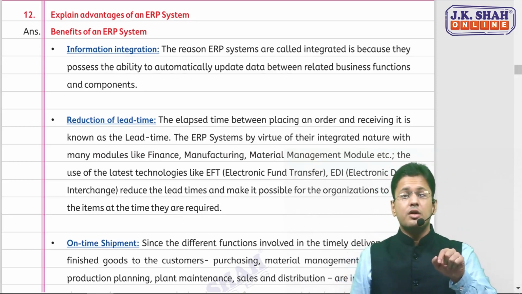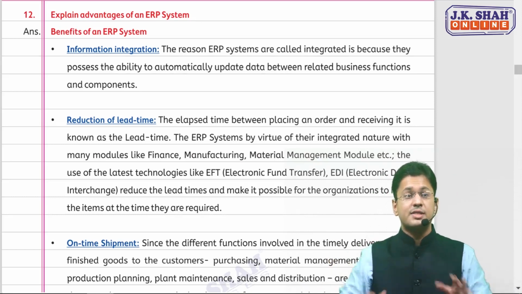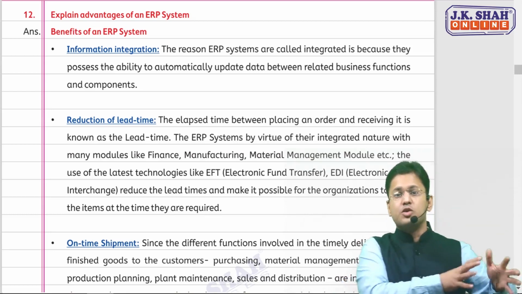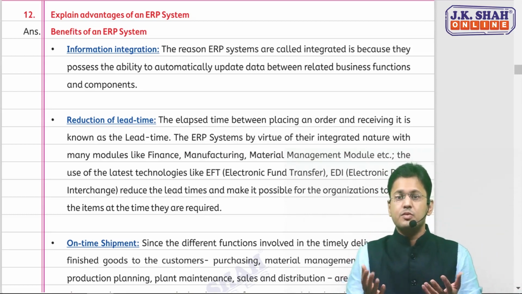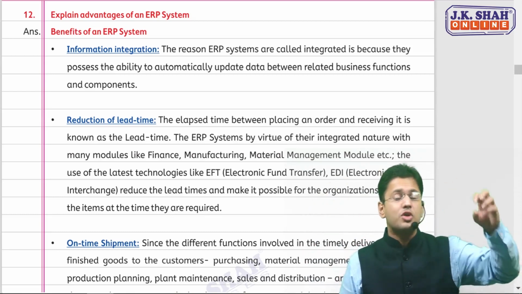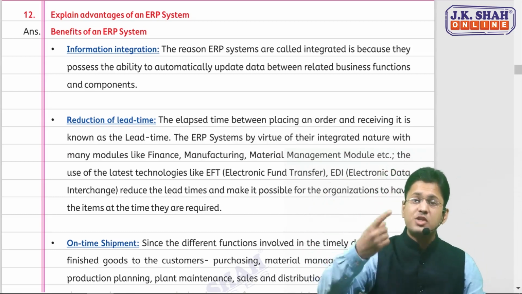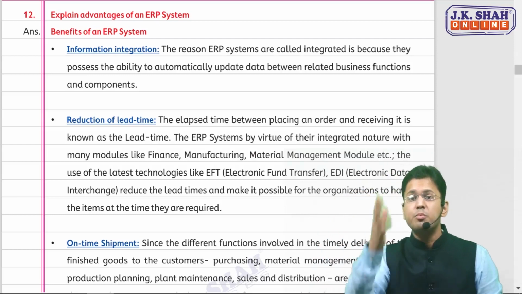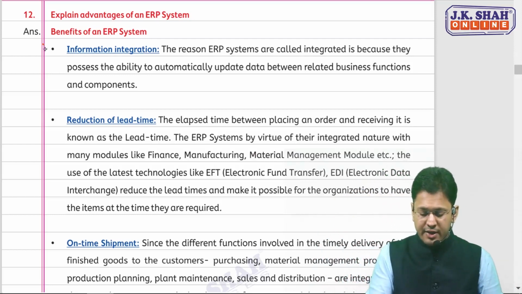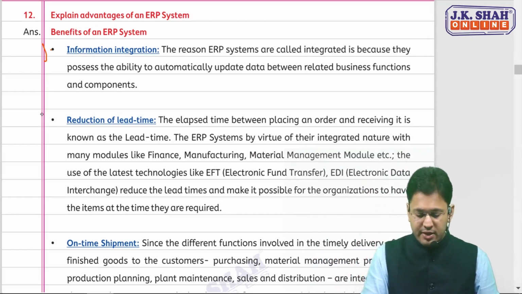Now, due to this, something has improved and some negative things have reduced, because we have asked for benefits. So some improvement has taken place in some areas and some cost areas were reduced. So let us first talk about reduction points. We'll take this as number 1, and this as number 2.